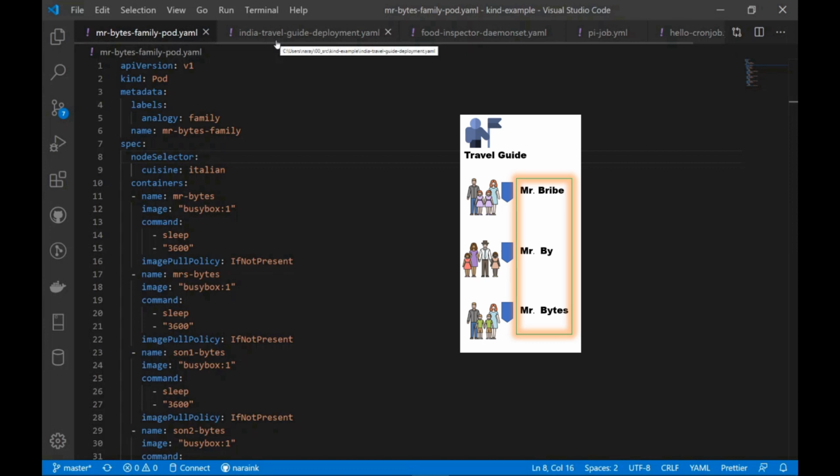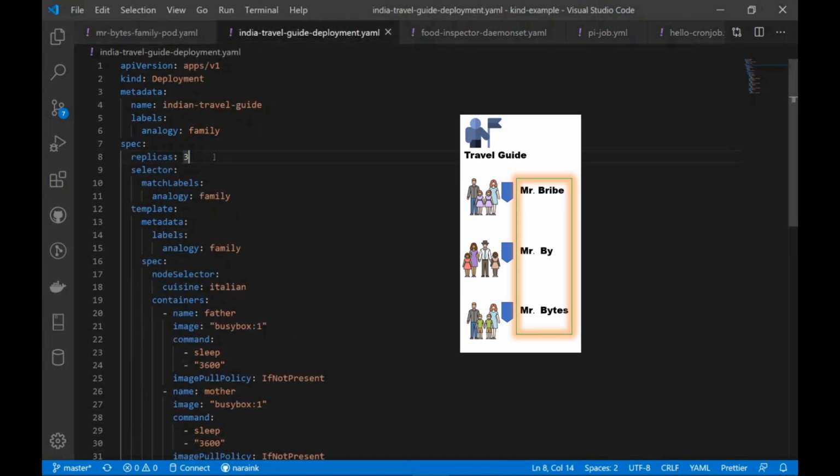The advantage of deployment is you can specify how many instances or how many copies of that pod I should be creating, right? So here we can specify replicas, and I have specified 3 because in our example, our travel guide was interested to book 3 tables for a family of 4, right? And again, it can have its own labels. So the match labels here specify this particular deployment is responsible for all the pods having a matching label of this kind, right?